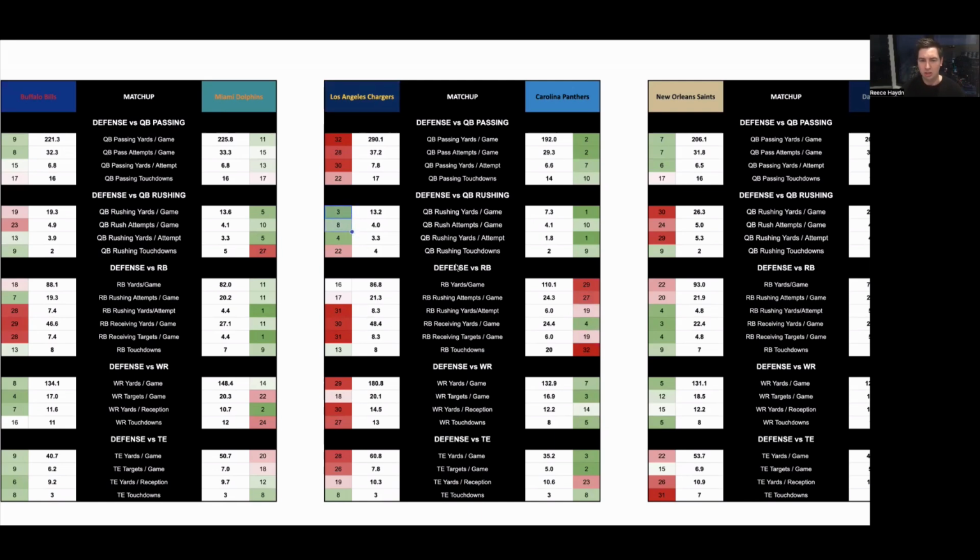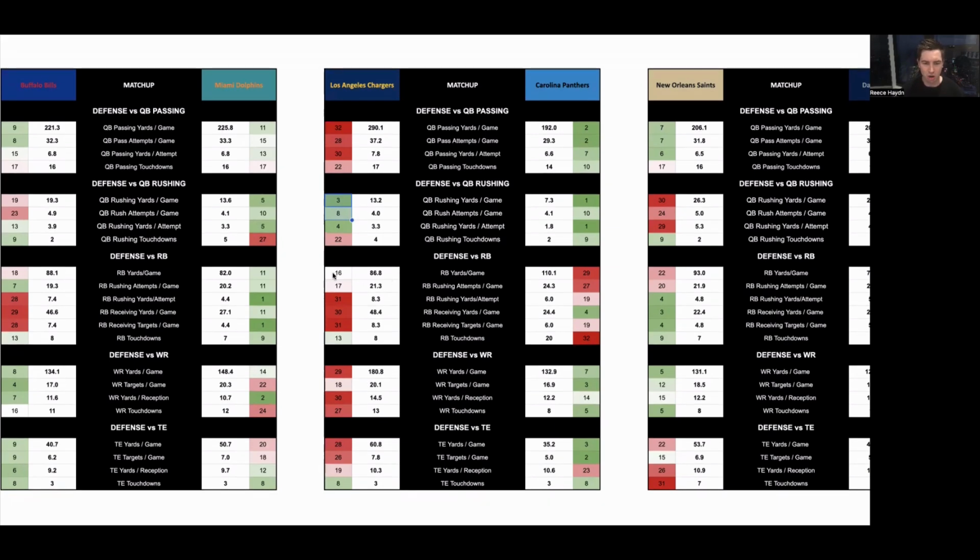So there's no real point in this game backing the Carolina quarterback, Bryce Young, to generate a lot of yards on the ground against this Chargers defense. However, the Chargers give up a lot of rushing yards to the running back, ranked 16th in the league, and especially a lot of receiving yards to opponent running backs, ranked 30th in the league. So if you can find a play to take advantage of that, then that's a really good opportunity. And you guys get the idea.